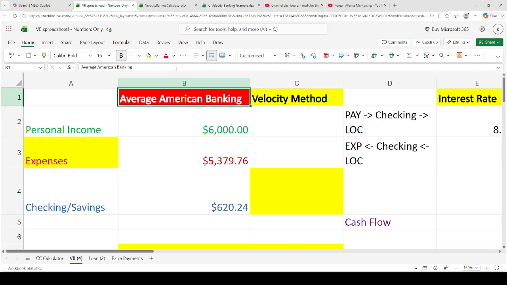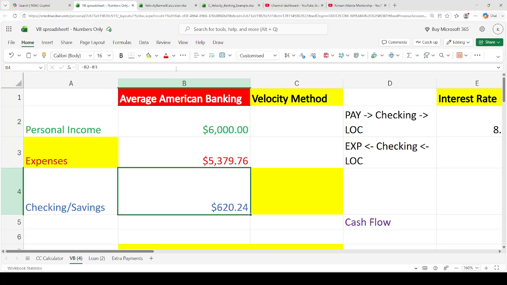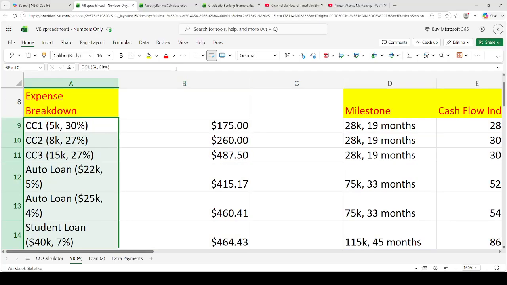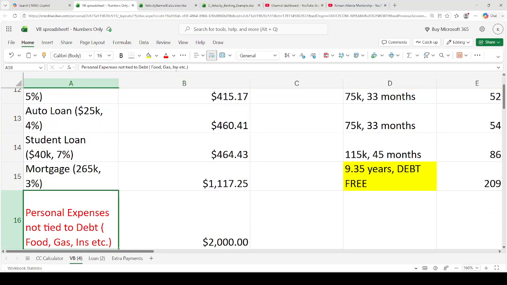It is creating a budget, because your budget is your debt attack plan. Your income, expenses, leftover checking and savings. Okay. And then in your expense breakdown, you list down every single debt that you have and its associated payment. And then after that, you list your personal expenses that are not tied to debt: food, gas, insurance, and all that other good stuff that you would still have to pay for even if you were debt free, right?